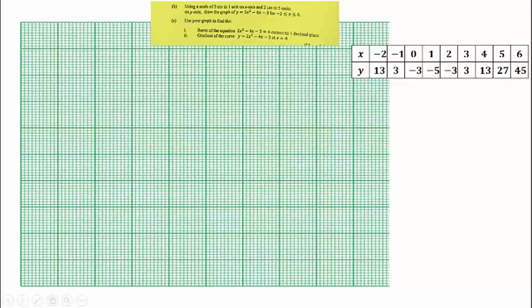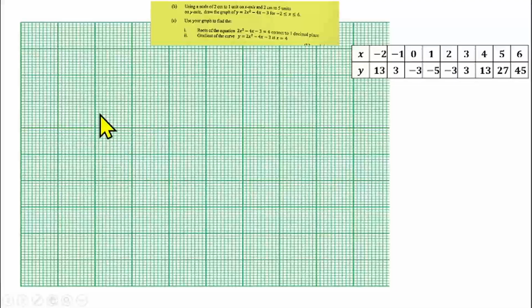You need to draw your y-axis and x-axis, and you label them using the scale given. Now, we need to draw our y-axis. To draw our y-axis, we need to consider the value of x. I'm not saying that we should use it, but we are going to consider it. How? On the negative side of x, we have how many points there? We have 1, 2. So we have just 2 points there.